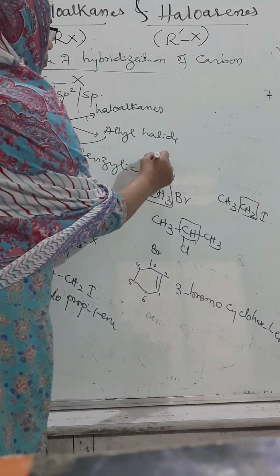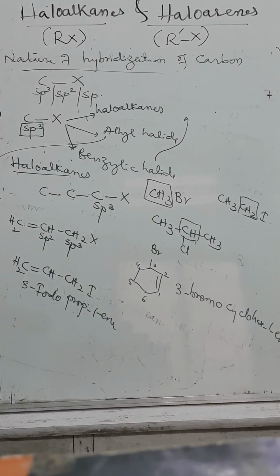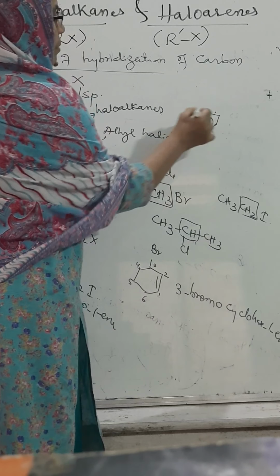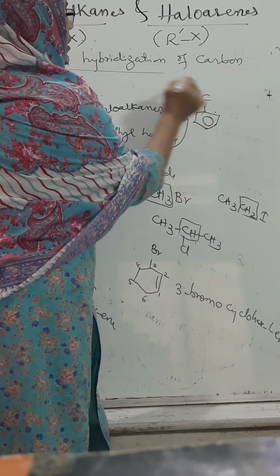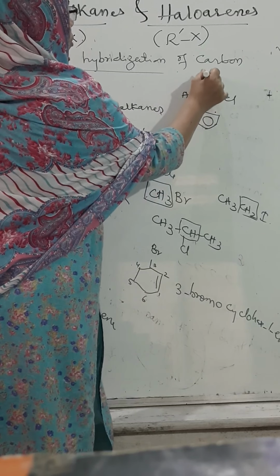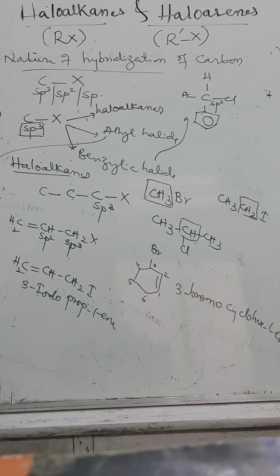Third one is benzylic. Tell me children, what are benzylic? In the previous videos, as I said, benzene containing carbon with one halide. These are called as what? Benzylic. This carbon atom is sp3 hybridized. They are called as benzylic.